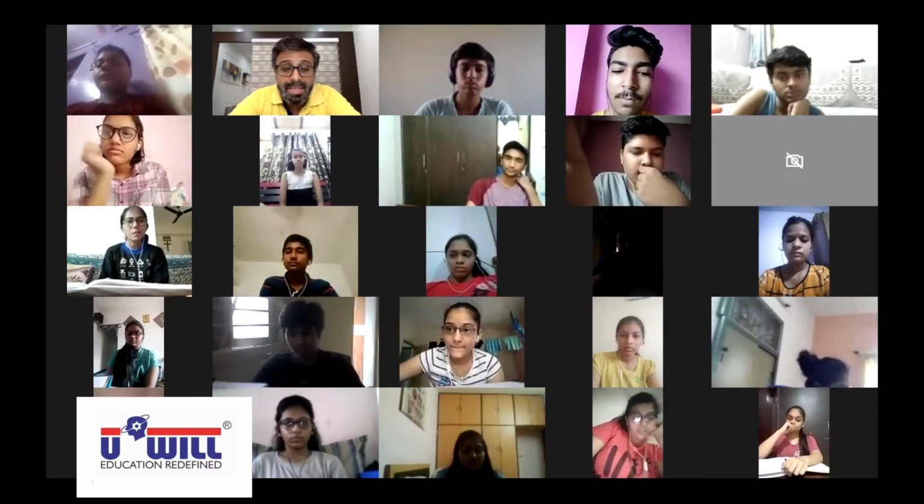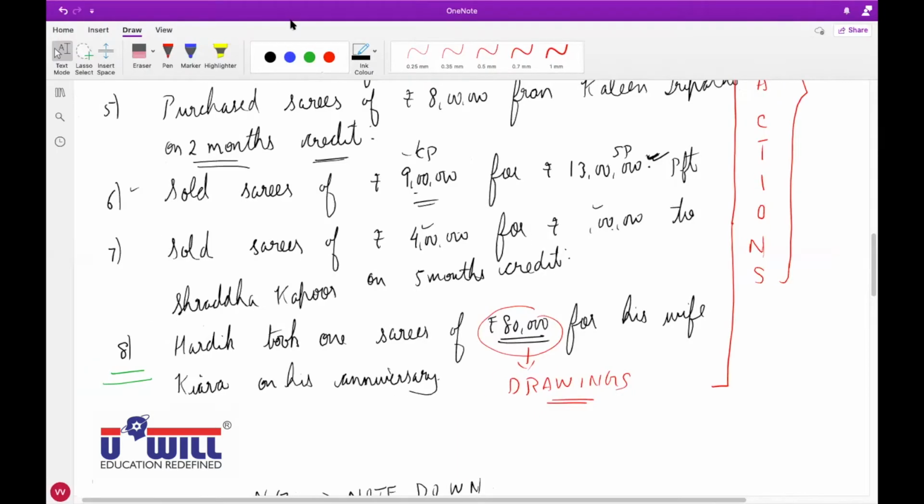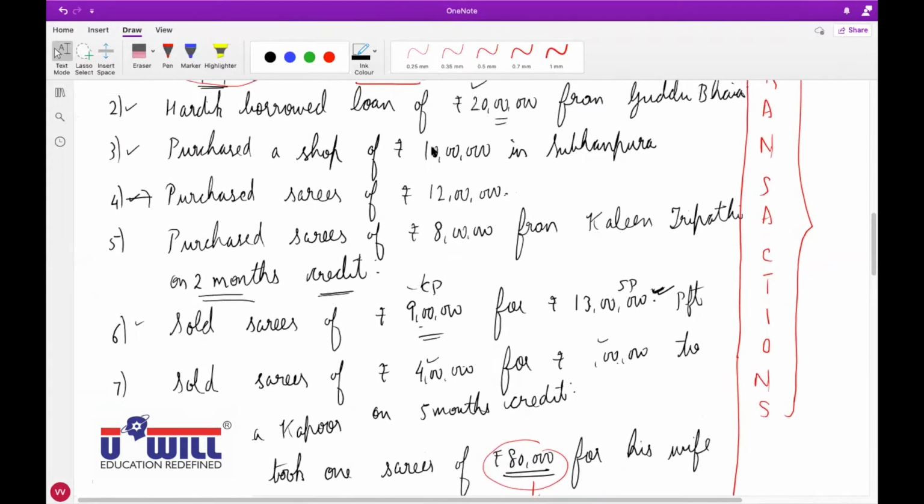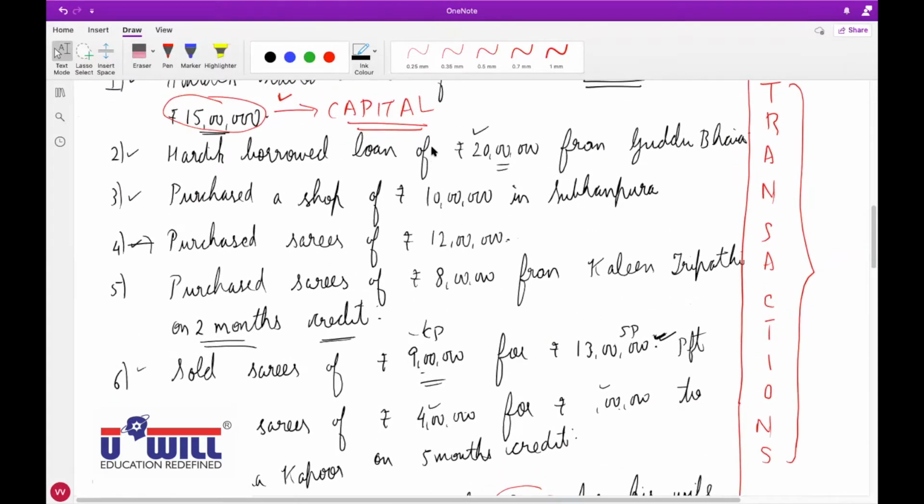So can you tell me in this example, which are the things which business owns and has monetary value? Kunj Sharma, unmute yourself.